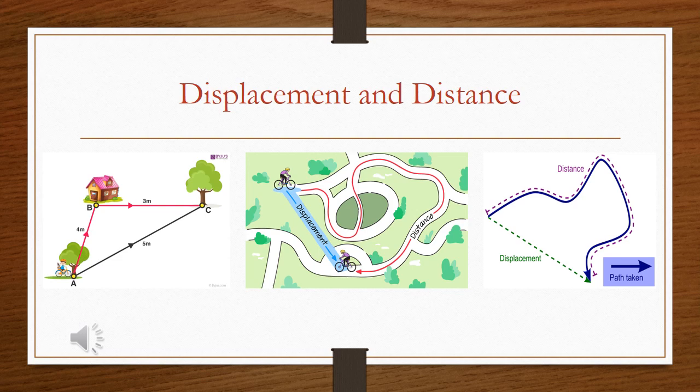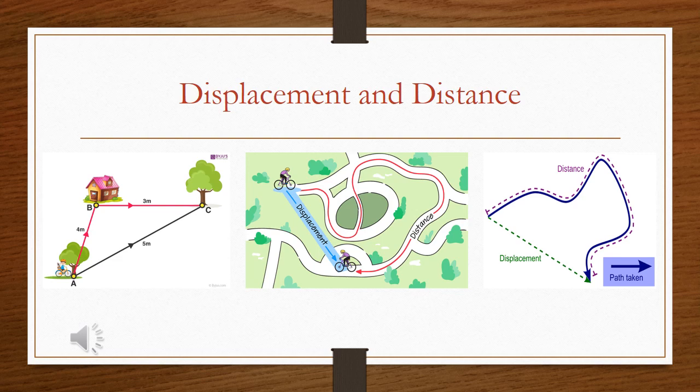Okay, now let us observe the second example. One boy is riding a bicycle, taking a curved path, and he reaches a final position. So for this path we have to add up the total distance covered by that boy. So this is called distance. It needs only magnitude, so distance is a scalar quantity.